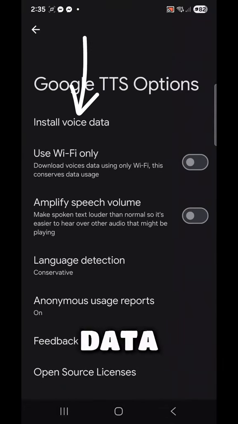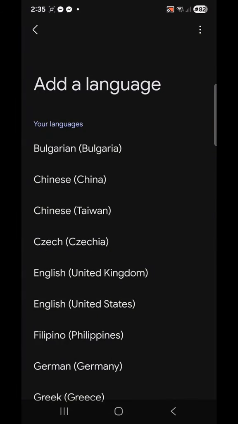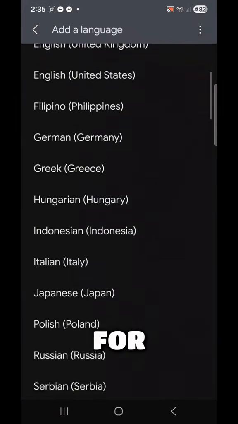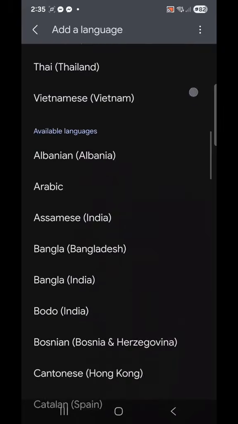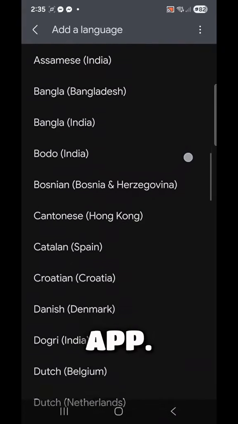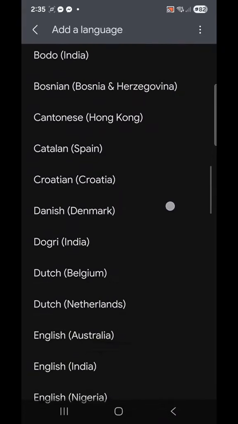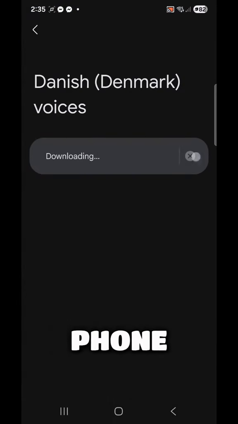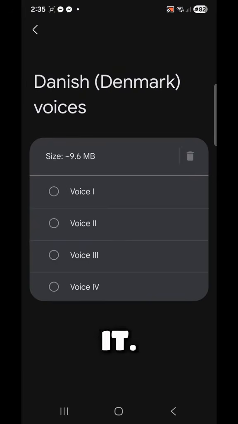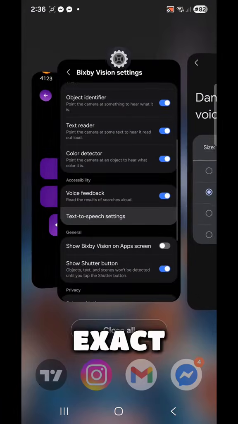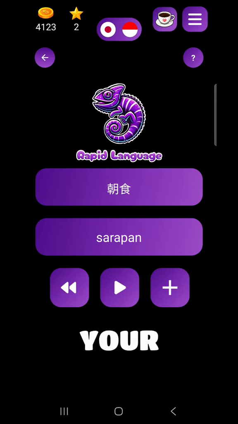Install voice data or install language packs. Download the voice packs for your native language, and the language you're learning in the app. Once the download is finished, restart the app or restart your phone just to be safe. That's it! The app will start speaking right away. If you can't find the exact menu, just Google your phone model plus text-to-speech language pack.